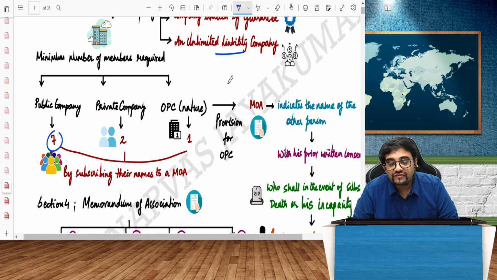So minimum number of members for a public company is 7, for a private company it is 2, and for OPC, one person company, obviously it is 1, by subscribing their names to something called the memorandum of association.